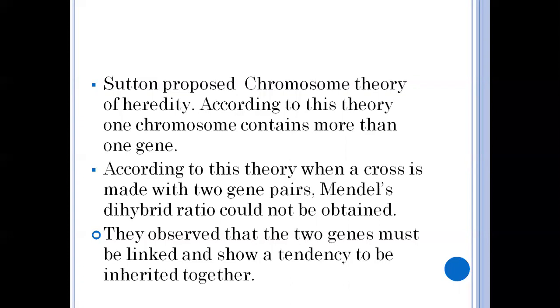According to this theory, proposed by Sutton, one chromosome contains more than one gene.